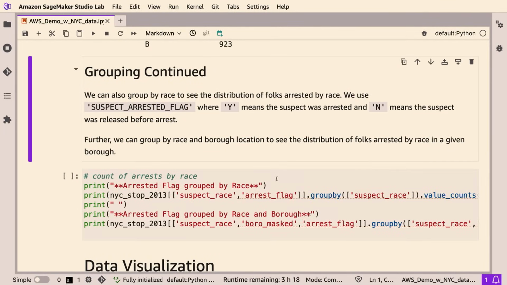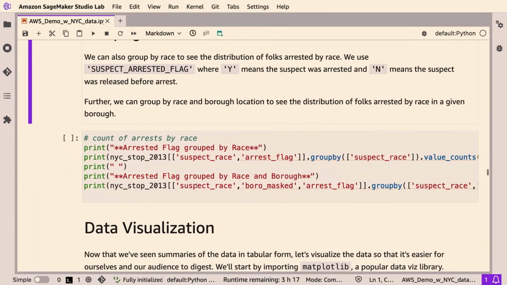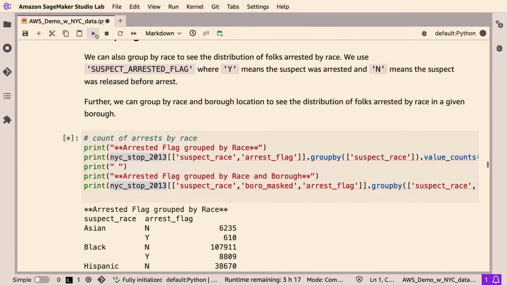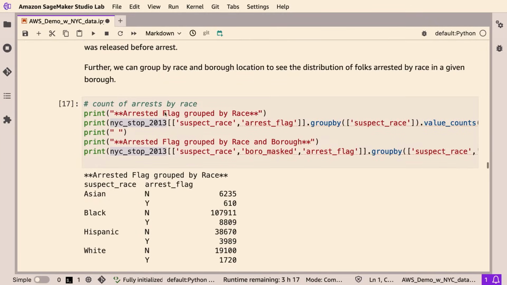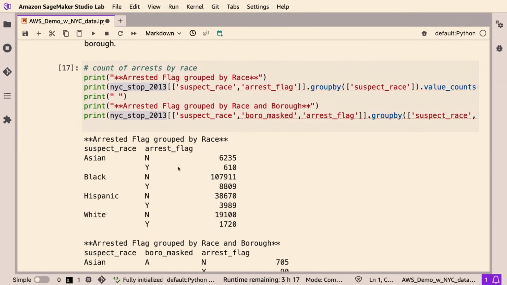Now we will group by race. So now we want to look at folks who are arrested and then group that by race. So we'll go ahead and run this. Okay, so again, what we're doing is we're looking at suspect race. We're seeing, based on race, were they arrested, yes or no, and then looking at the count for that.